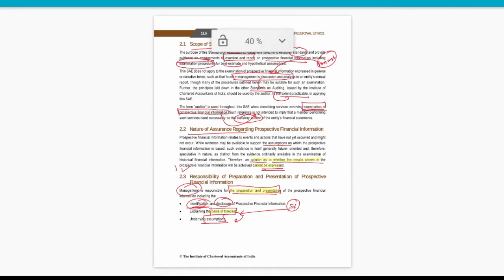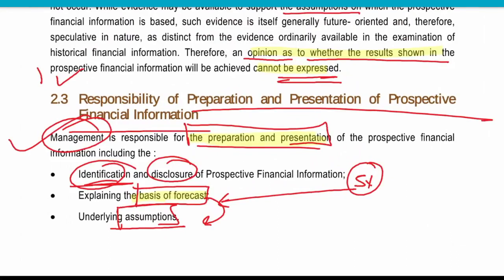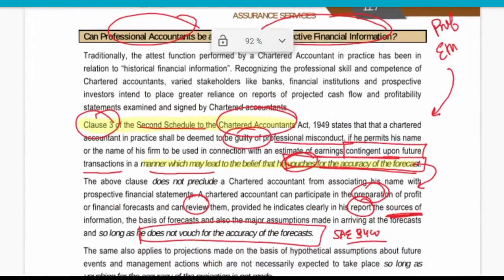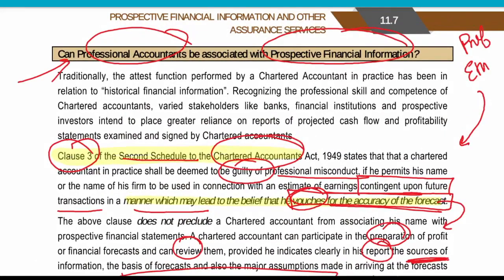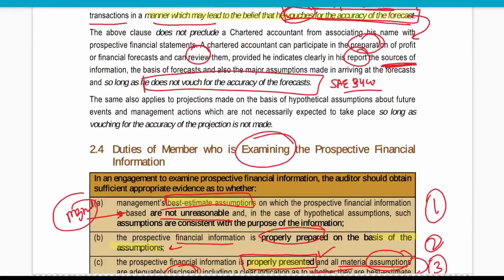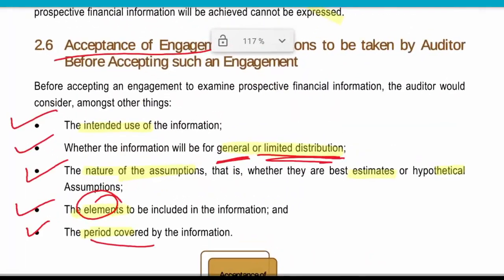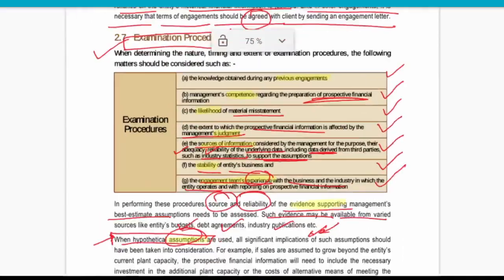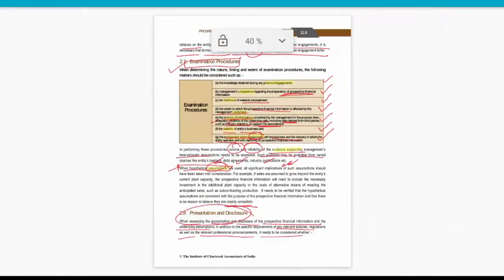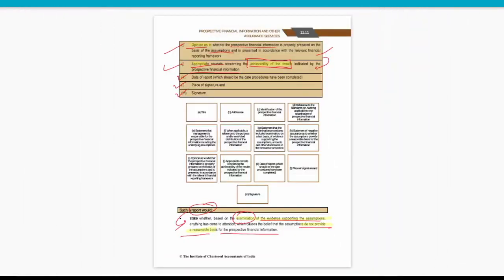Let us revise it. What is the responsibility for preparation and presentation? It lies with the management. Then can a professional accountant be associated with the prospective financial information, what is the duty for examination, then before accepting we need to check what the intended use is, etc. Then what examination process we need to apply, then presentation and disclosure, and at last reporting.